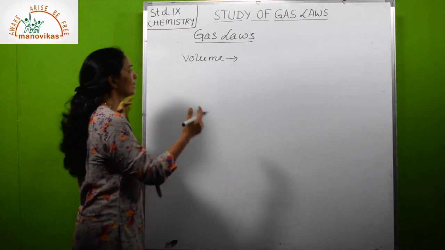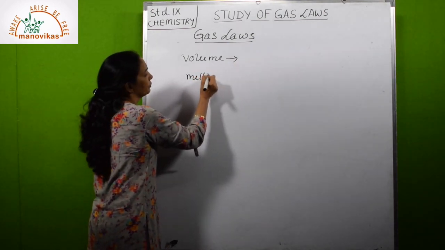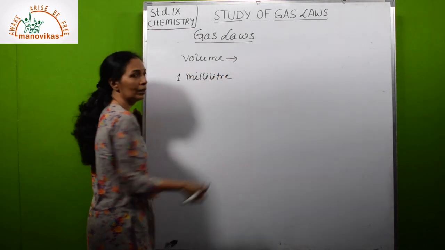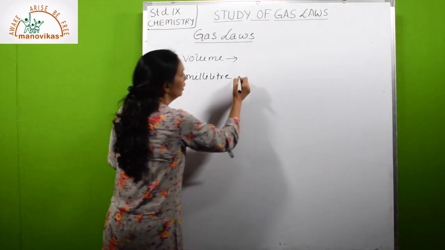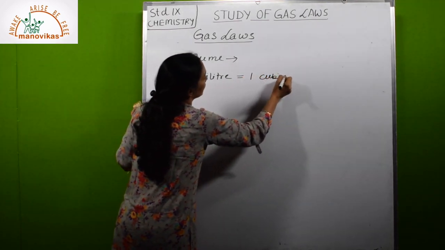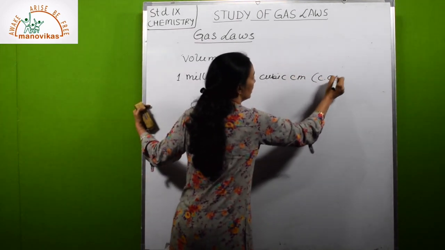Now we will see units of volume. We know milliliter is one unit. 1 milliliter, or ml, is equal to 1 cubic centimeter, written as cc.